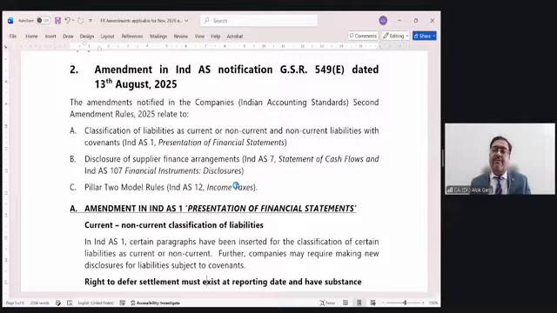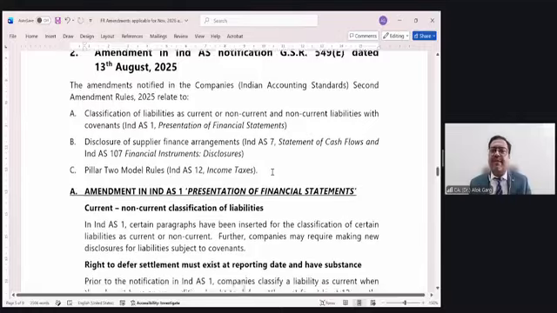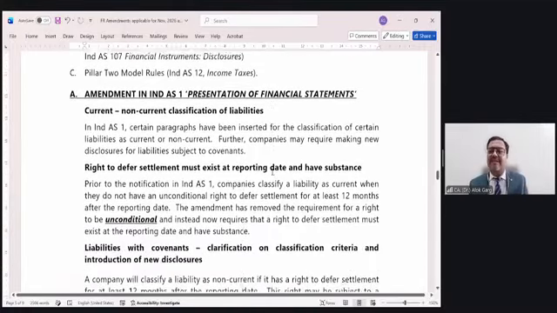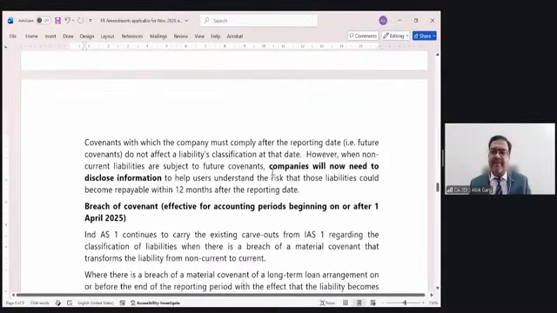Number two, this carve out has also been removed. So you have to see the nature of the loan on the reporting date, not beyond the reporting date. That is one of the most important amendments in Ind AS 1 and Ind AS 10 in 13th August 2025. Then the next one is supplier finance arrangement. Of course, a lot of detail is there in this Word file. I am not reading all those details. I am just giving you the crux of the amendment.